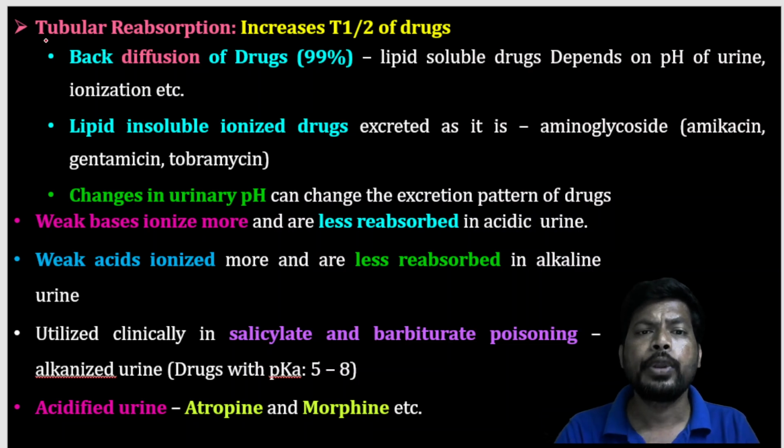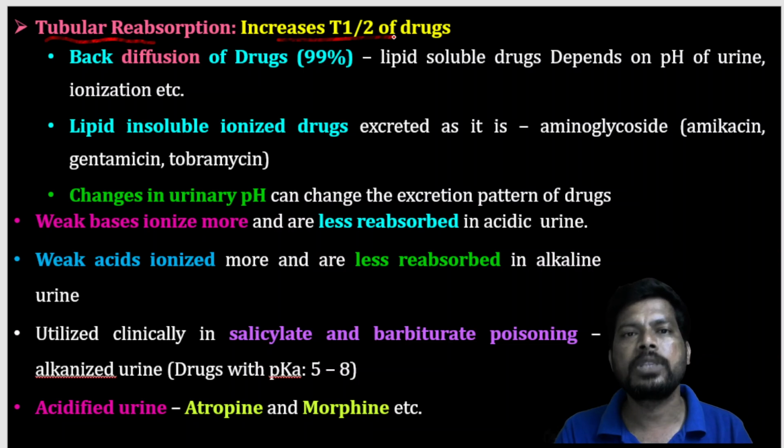Next, tubular reabsorption. At the tubules, there is reabsorption of drugs. This tubular reabsorption increases the half-life of drugs, and it occurs because of the lipophilicity of the drug molecule.